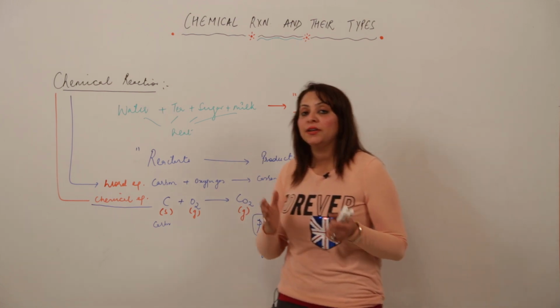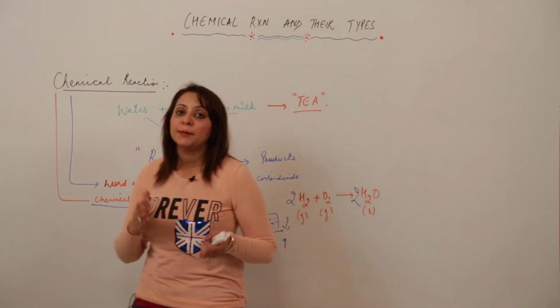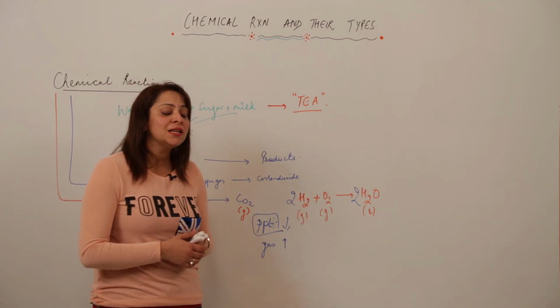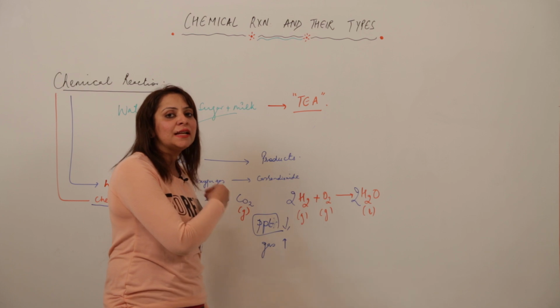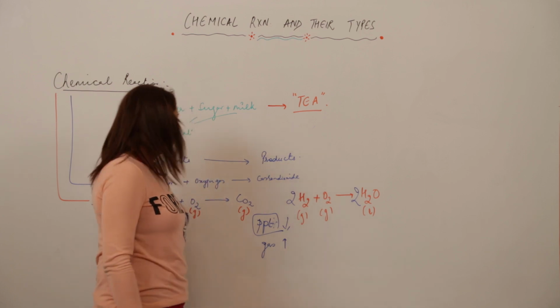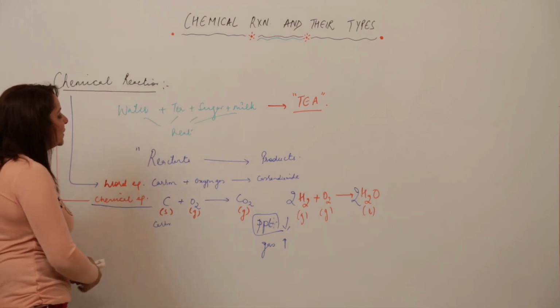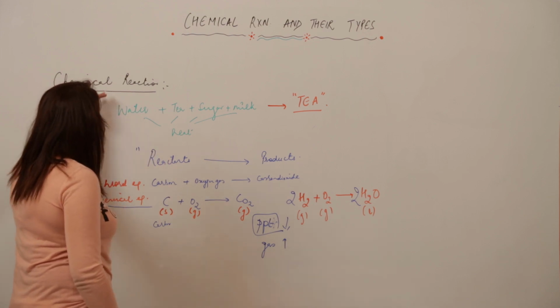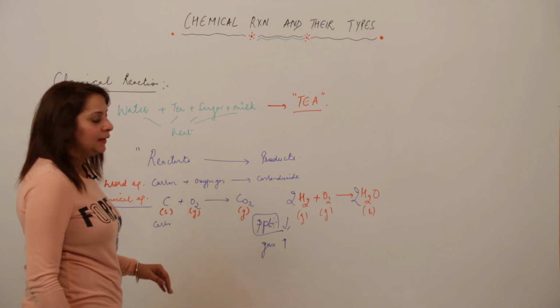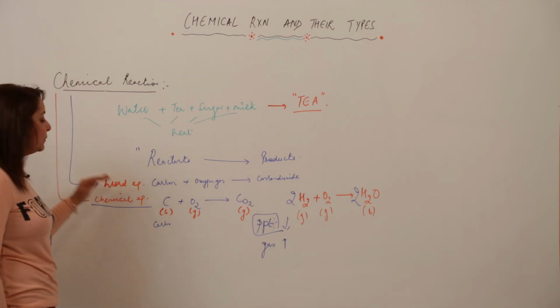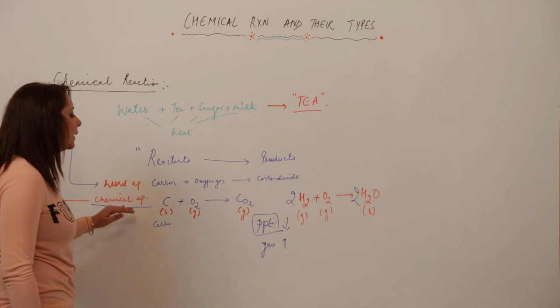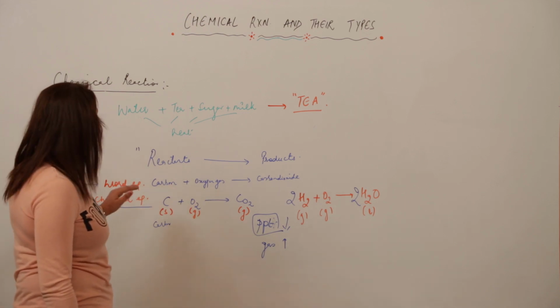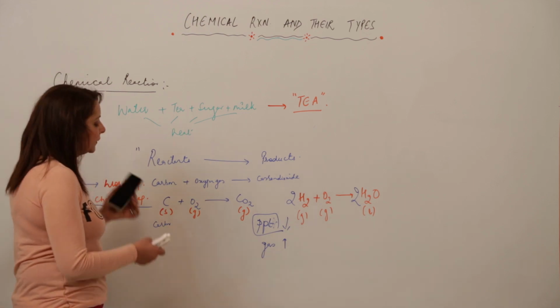So just concentrate on the valencies because they form the basic part. If you are familiar with the valencies, you can write the molecular formula, you can tell the chemical reactions on the tip. Coming to the point, I have told you what a chemical reaction is, and we have also done how a chemical reaction can be represented. It can be represented by a word equation, but the better method is the chemical equation, in which we use symbols and all to make it more informative.